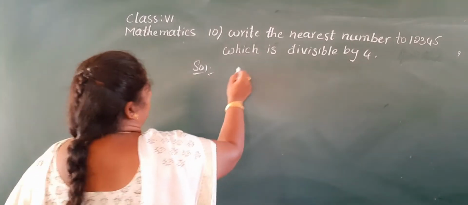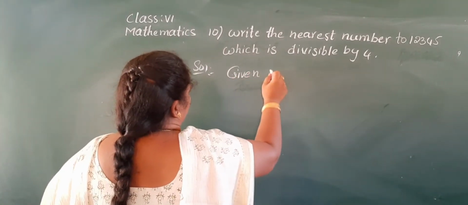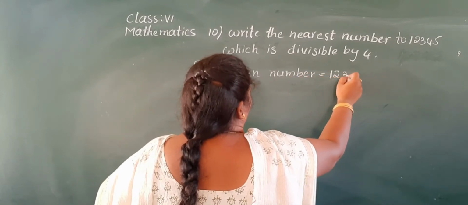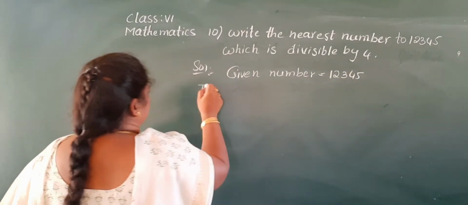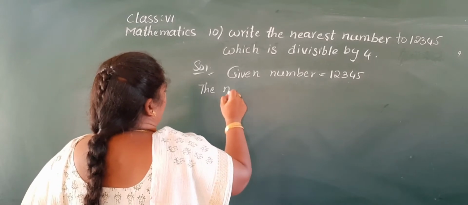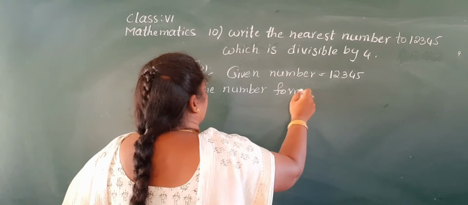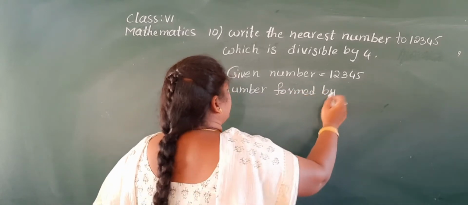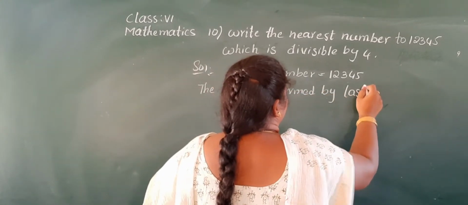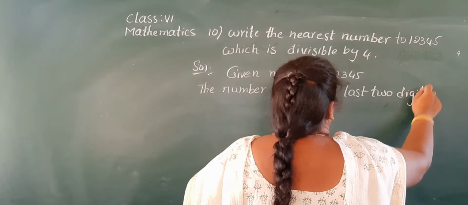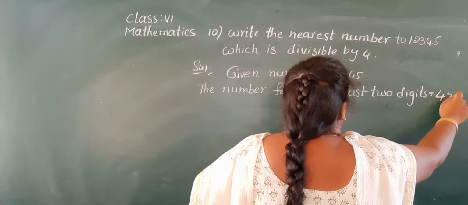So, given number first. Given number equal to the number formed by its last 2 digits. Come on, tell me, what are the last 2 digits of the number 12,345?